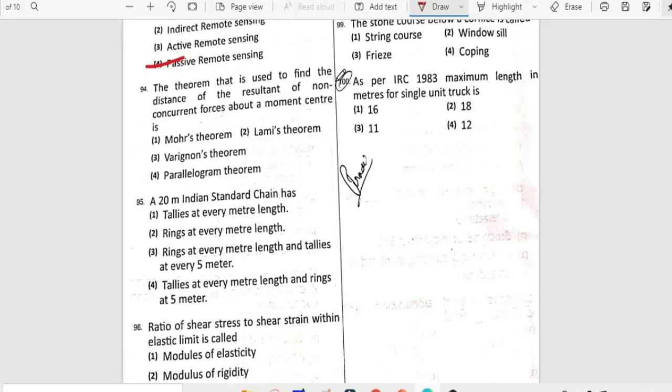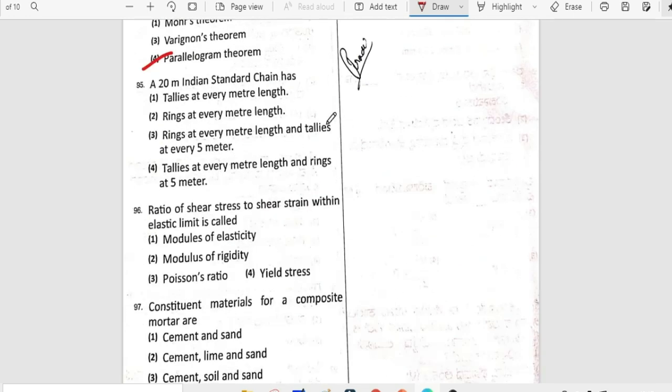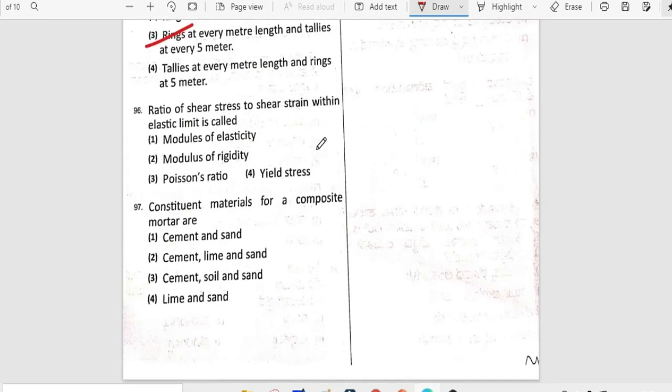The theorem that is used to find the distance of the resultant of non-concurrent forces about a moment center is option 4, parallelogram theorem. A 20-meter Indian standard chain has rings at every meter length and tallies at every 5 meter. Ratio of shear stress to shear strain within elastic limit is modulus of rigidity. Constituent materials for a composite mortar are cement, lime and sand.